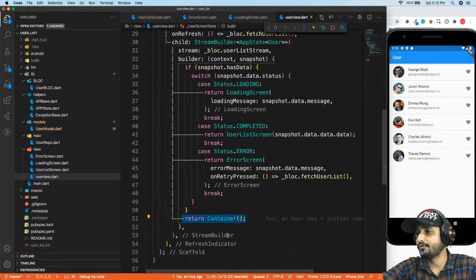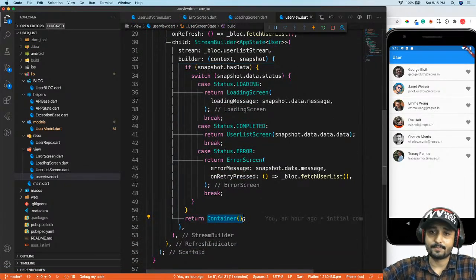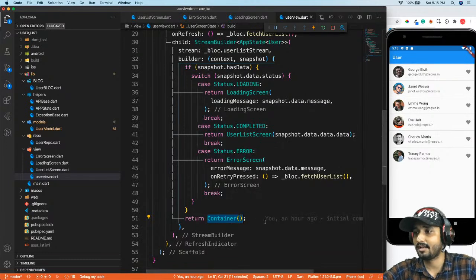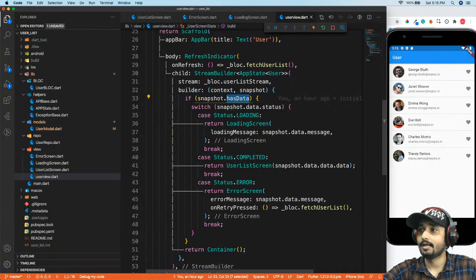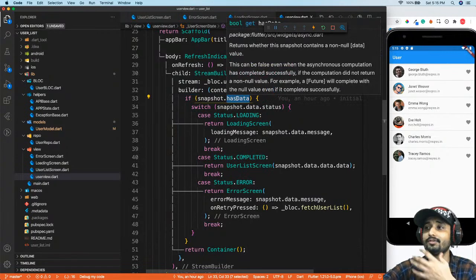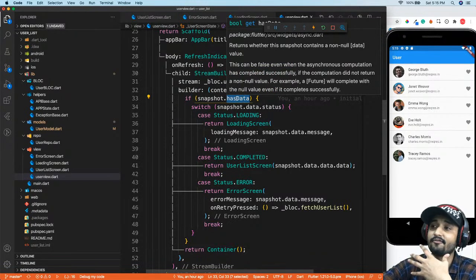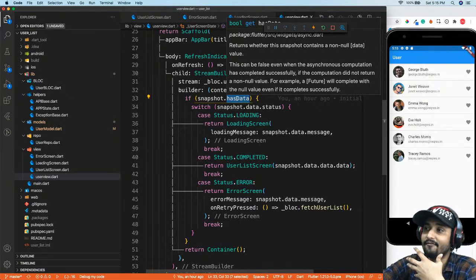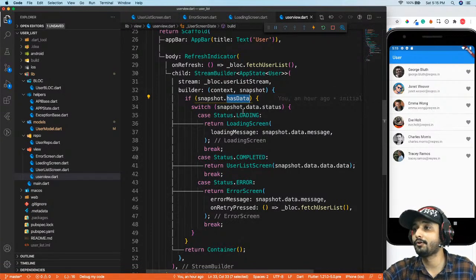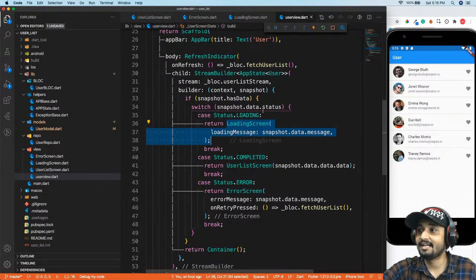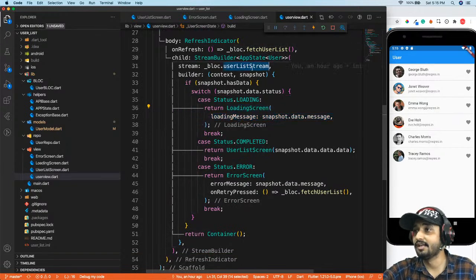Or you can have your more way of displaying the stuff so that you can manage your UI easily. But now what if I have a data, right? If I have a data, that means I need to check what kind of status I'm in right now. If I have a data but still my status is loading, then I'm going to return the loading screen, right? But as soon as my data is available to display, this will get invoked, right?